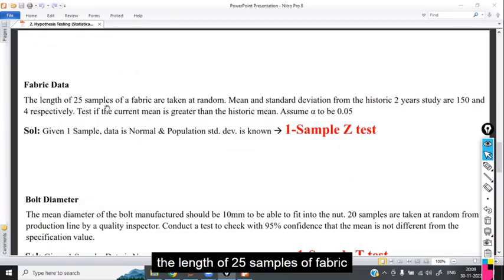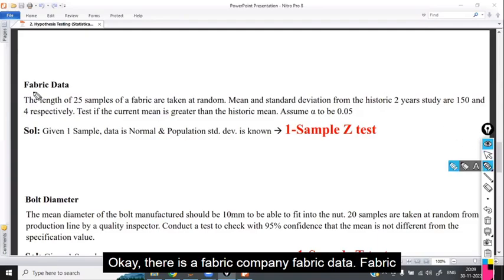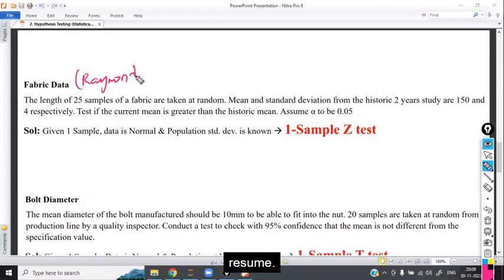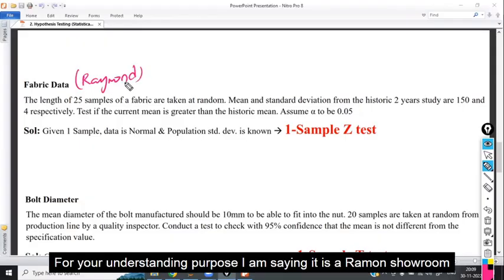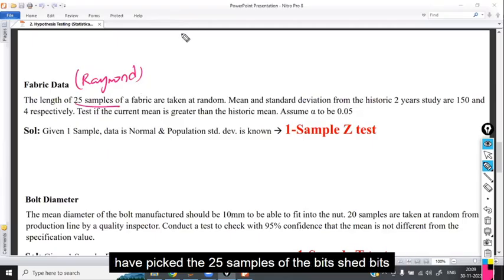The length of 25 samples of fabric. There is a fabric company, fabric data. Fabric company means, let us assume a Raymond showroom. For your understanding, I am saying it is a Raymond showroom where they have selected 25 samples randomly, they have picked the 25 samples of the bits.